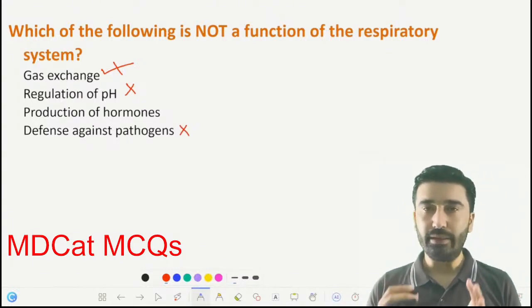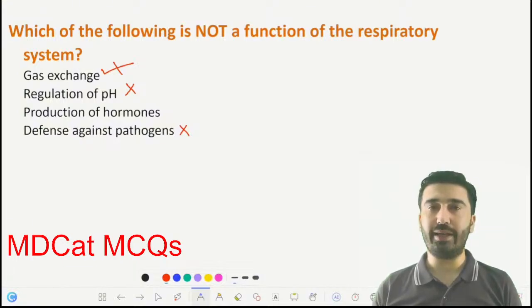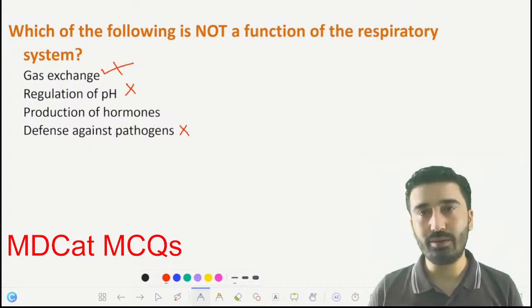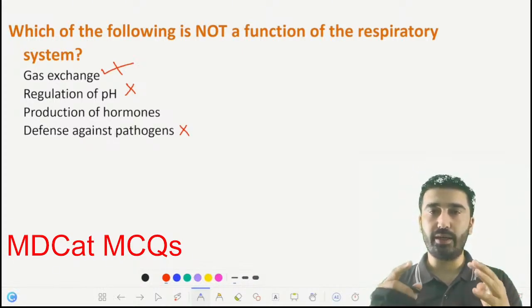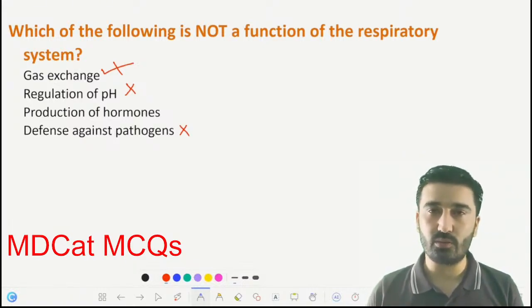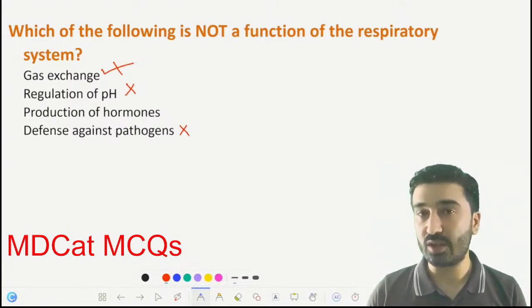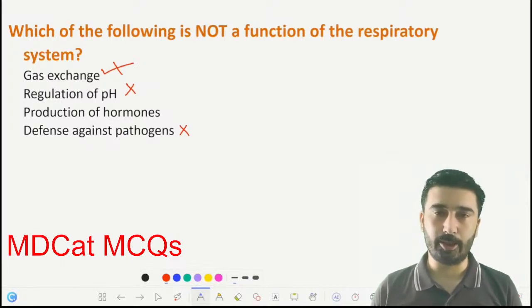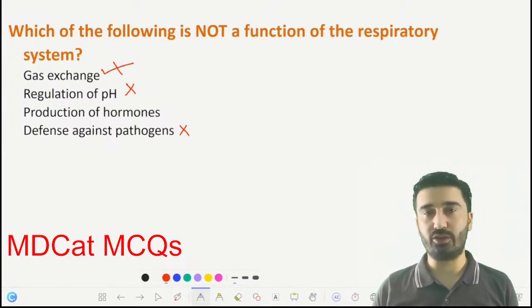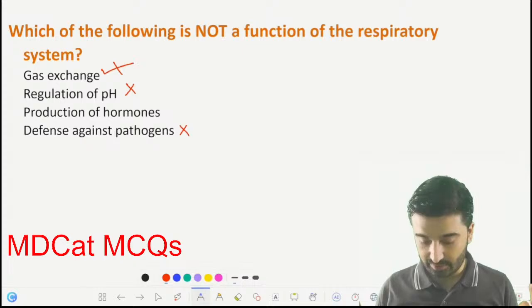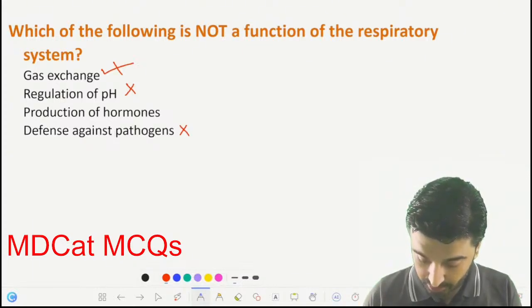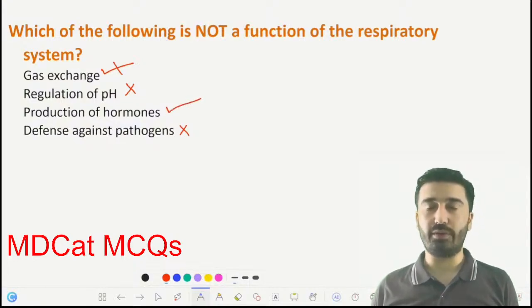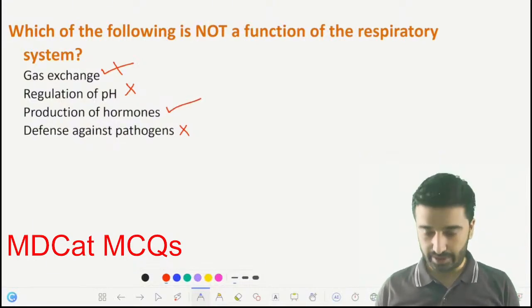Number 1, the respiratory system usually has cilia, which propel the pathogens outside from the body. It means that it acts against pathogens. Number 2, it produces a thick fluid which is called mucus, which again works as a resistance in the way of the pathogens. That's why it acts as a defense against pathogens. So the correct option would be production of hormone. It is not involved in the production of hormone, but it can